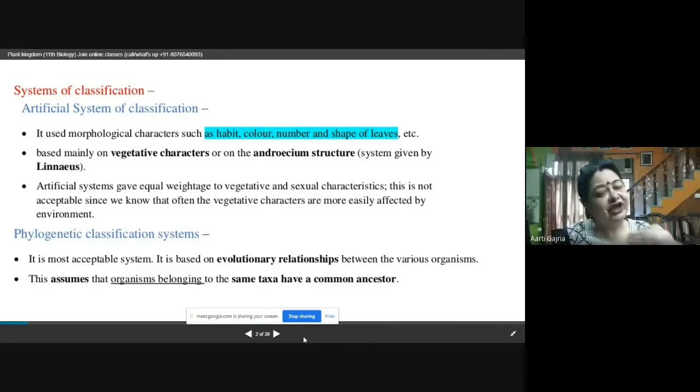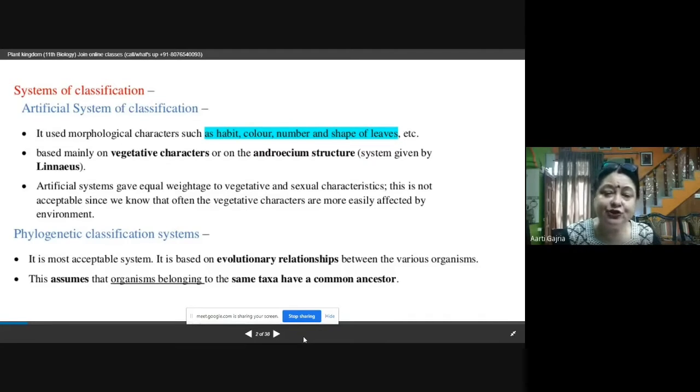Evolution is change, slow change which is occurring in the species, and this slow change ultimately is leading to the formation of new species from the pre-existing species. So that means the new species which is formed from the previous one, they are having some evolutionary relationships. So this classification was based on the evolutionary relationship between the various organisms.